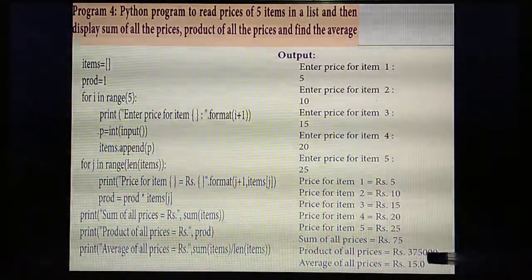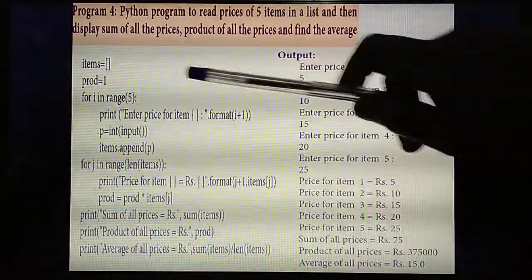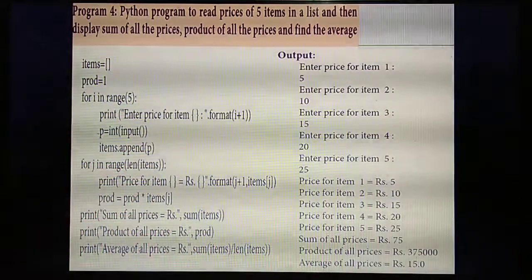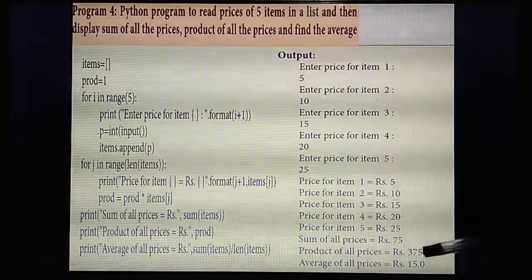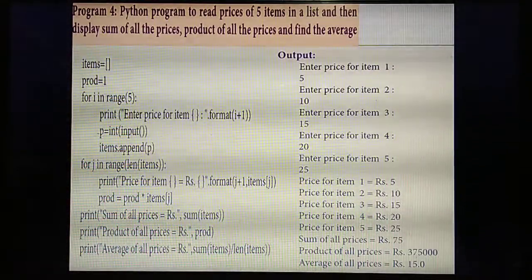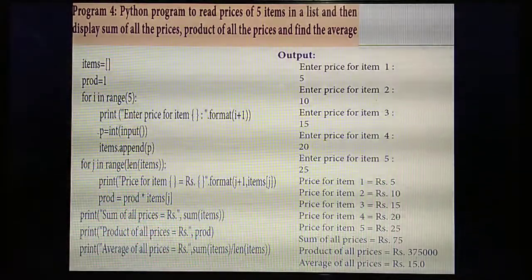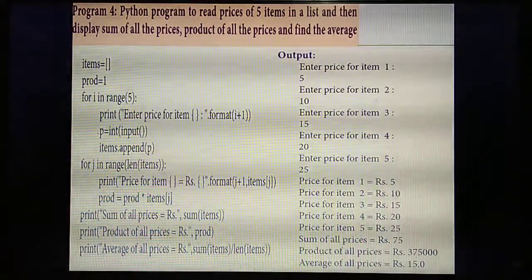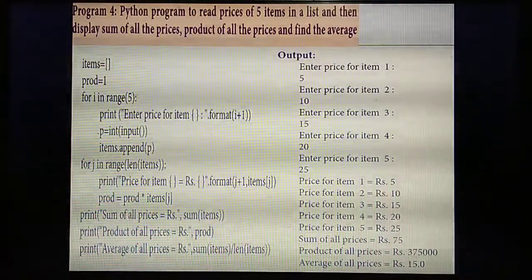Next product of all prices. Value is product into items. So all the elements you need to multiply. Average. So the total value divided by 5. Understand? Understand the program? Somewhat tough only. Please understand and study. Okay. These are all very very important programs.